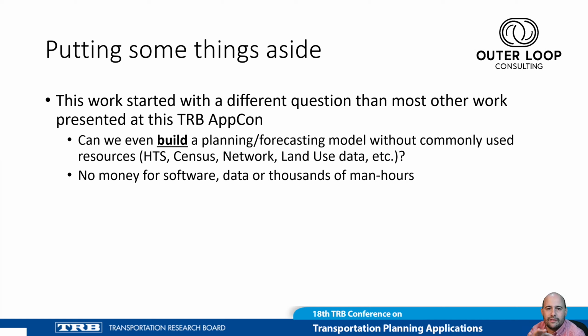This is not about some highly sophisticated ABM DT integration or about the nuances of advanced discrete choice models. The idea here was to build a model for a region for which there are no traditional data sources, such as household travel surveys, government curated networks, land use data, or even census. Oh, and no money for data, software, or labor as well.